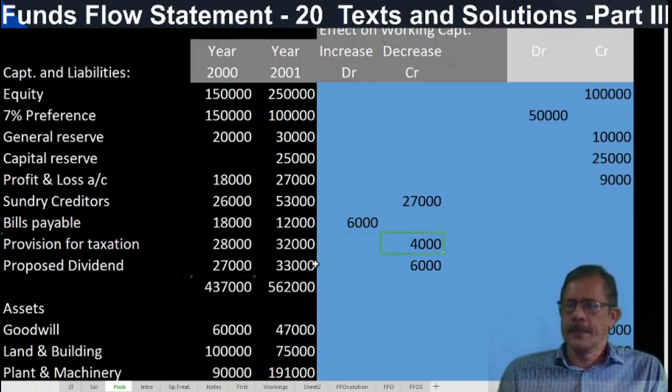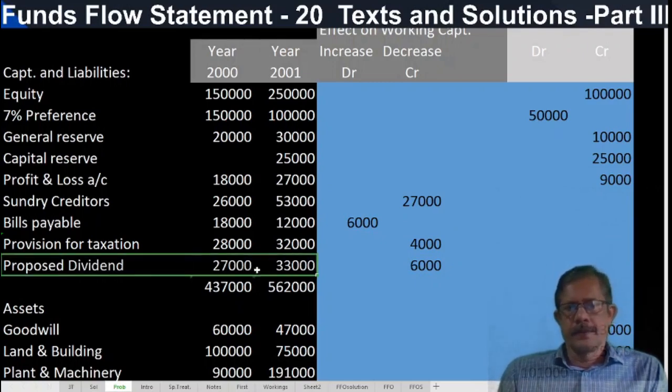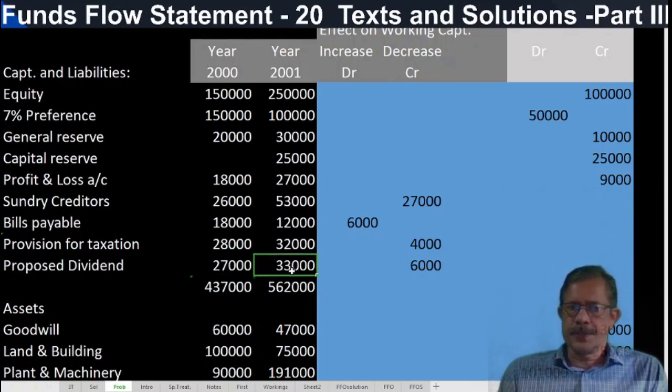If you are not treating as current, non-current, then it will come here. In both cases, 4,000 will be the difference. Proposed dividend 27,000, 33,000. We are treating here as a current item. So current liability increases, working capital decreases. Or when a current liability increases, credited. Both are same.